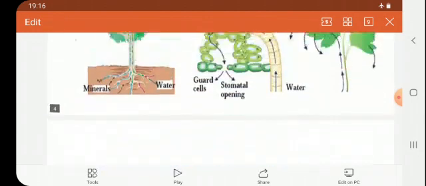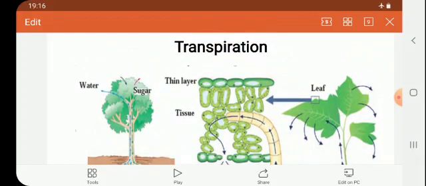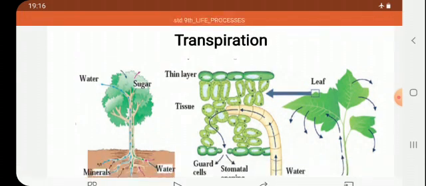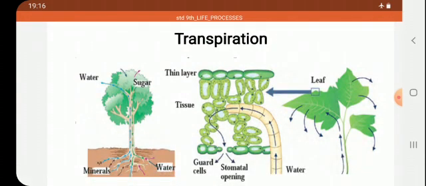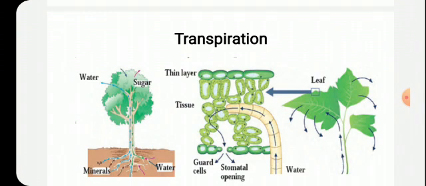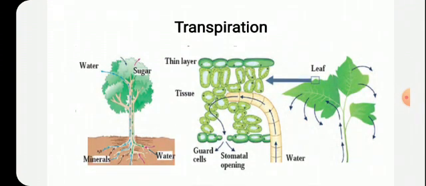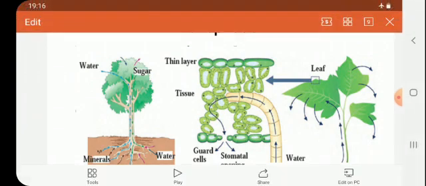Okay, children. Now come to transpiration. What is transpiration? Transpiration is a process where water gets evaporated. Children, during the process of photosynthesis, you know that roots of the plants take the water and minerals. That water and minerals are transported to the stem and then to the leaves by means of root pressure. You studied it. But what happens?